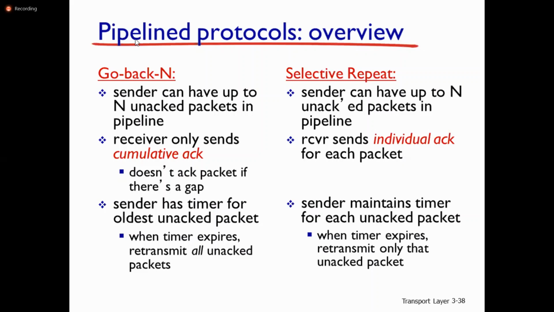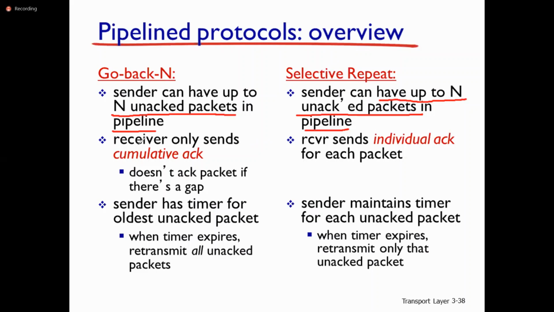The scenario is the same in both Selective Repeat as well as Go-Back-N. The sender can have up to N unacknowledged packets in the pipeline, in both Selective Repeat as well as in Go-Back-N.